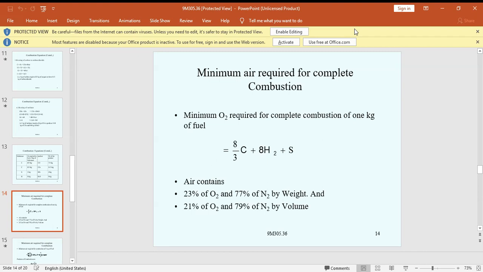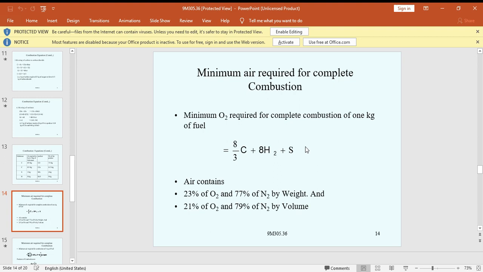Minimum O2 required for complete combustion is 8 by 3 C plus 8H2 plus S. Generally, the quantity of air is needed in combustion problems. It is necessary to find the minimum air required to burn the fuel completely.